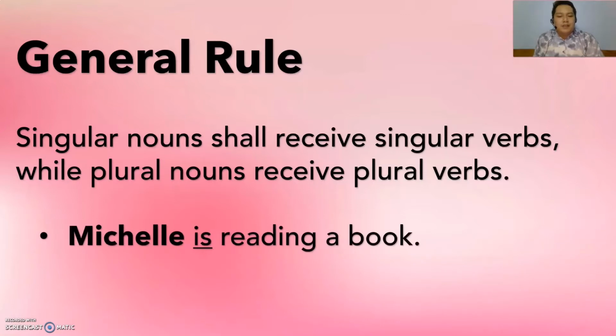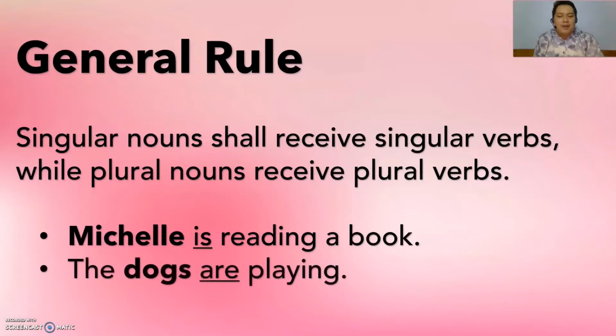Michelle is reading a book. So our subject here is Michelle. Michelle is singular, so the verb that we're going to use is "is." Alright? For the next example, we have the dogs are playing. So our subject here is dogs. Dogs is a plural subject, so the verb that we're supposed to use is "are."